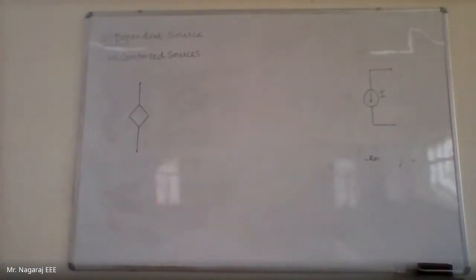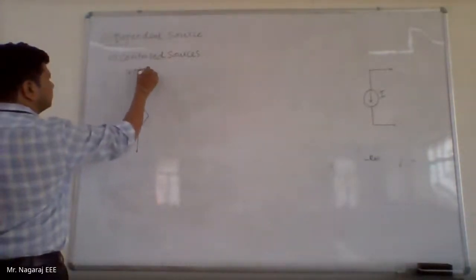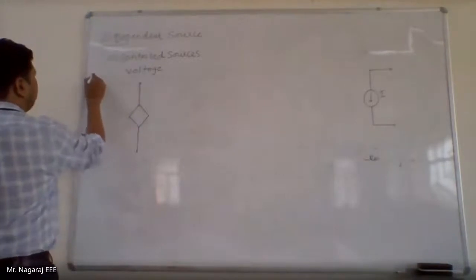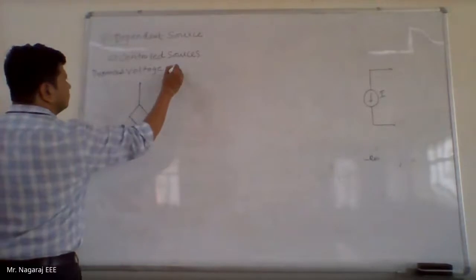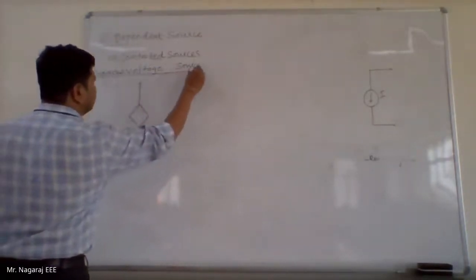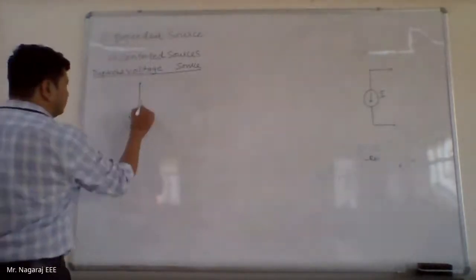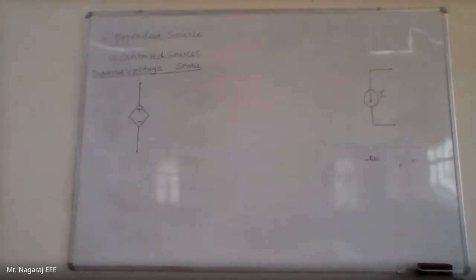So if a source is represented using a rhombus, then that is a dependent source. Then a dependent source can be a voltage source or a current source. Here I will write dependent voltage source. Now, when I say voltage source, inside the rhombus, I will get a plus and minus sign.